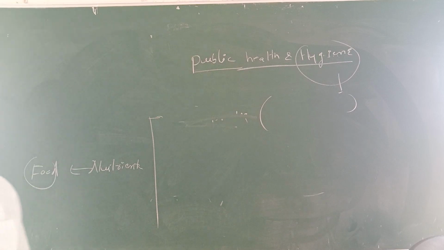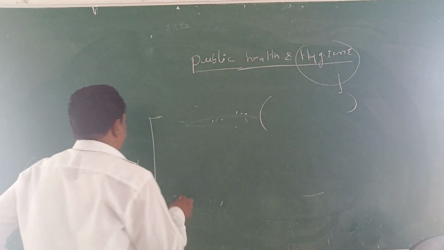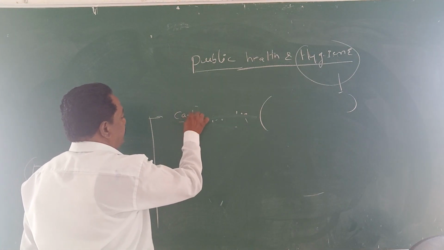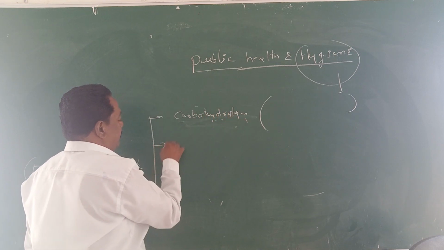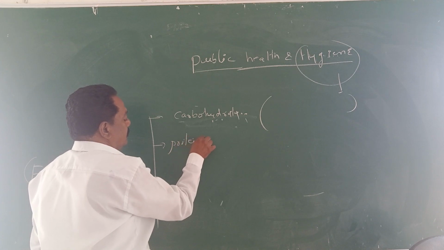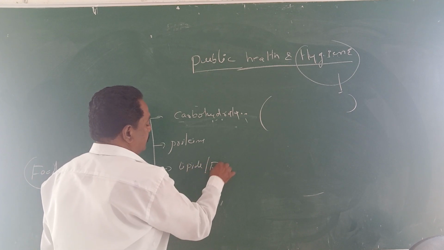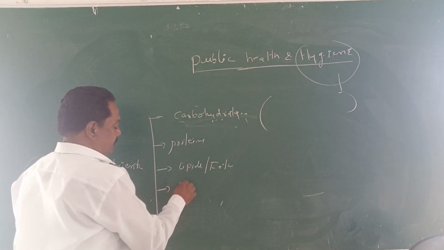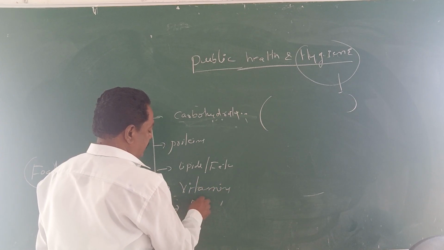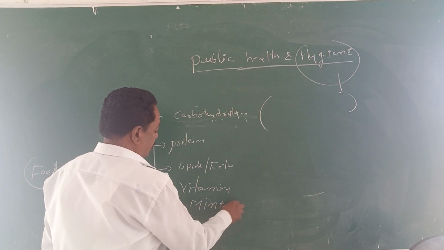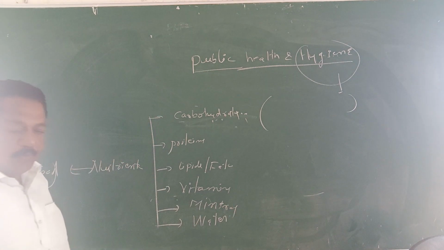Food is nothing but nutrient-containing food. What nutrients are present in food? Number one, carbohydrates. Number two, proteins. Number three, lipids or fats. Number four, vitamins. Number five, minerals. Number six, water. These are the important components present in food.